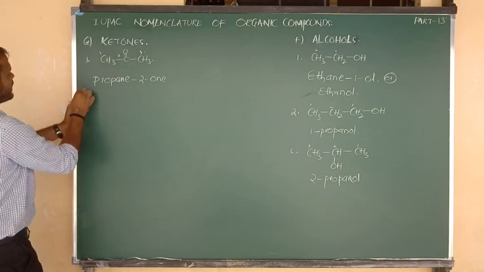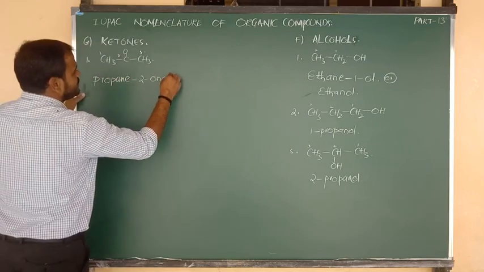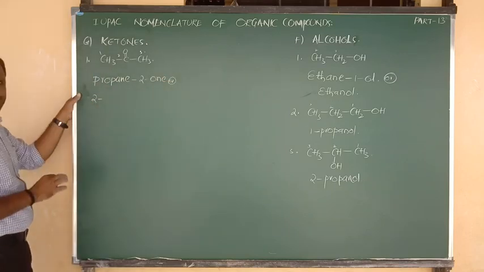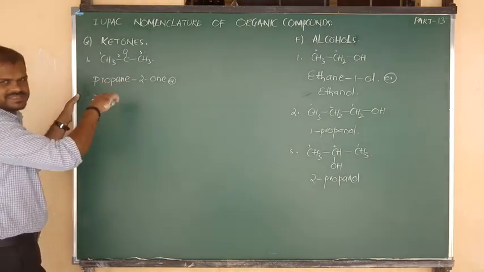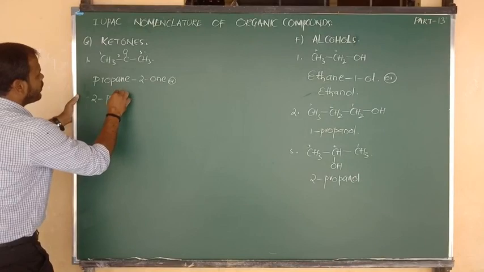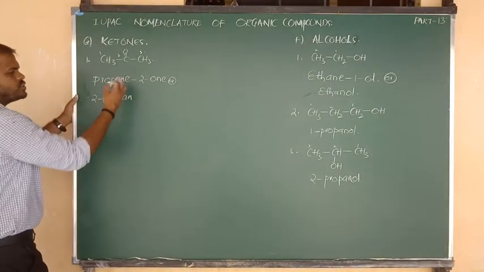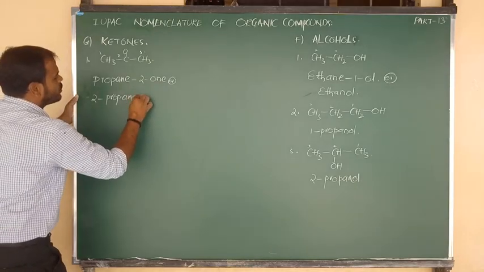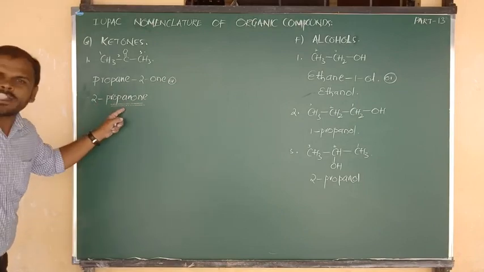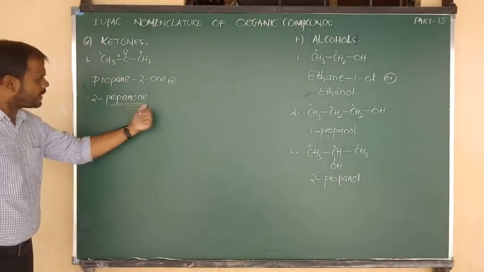Shortly we can write it with the position first as well. The E is cancelled when we write the short name, you know very well. So we write PROP, AN, the E is cancelled, and ONE as it is. So this is your final short name: propan-2-one, also called 2 propanone.